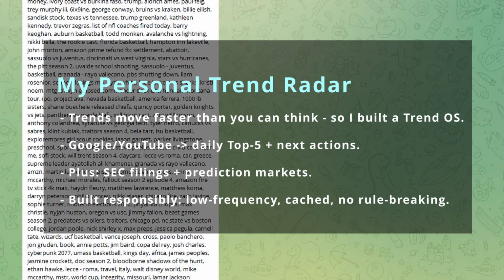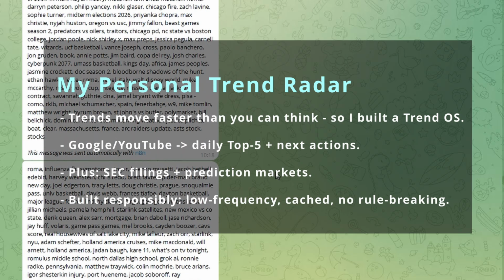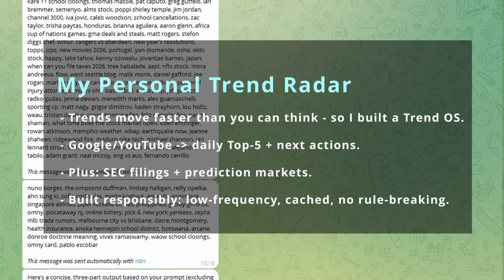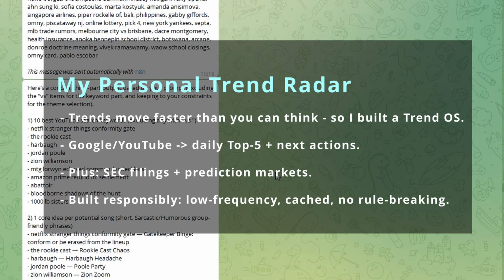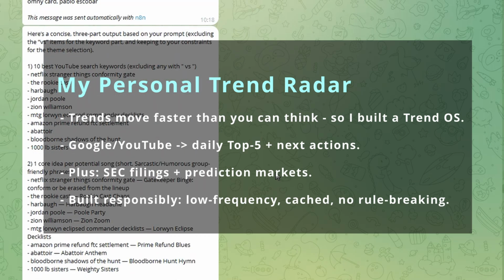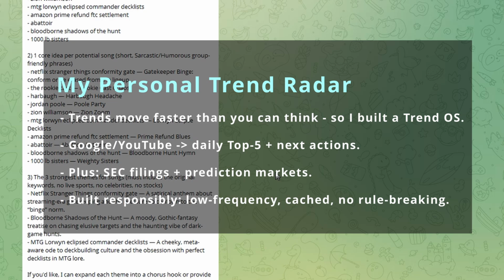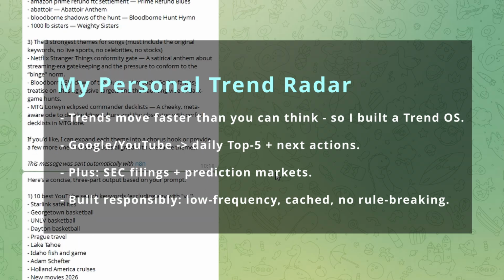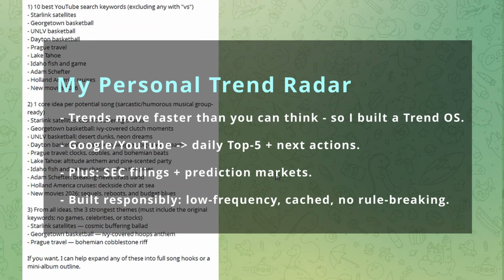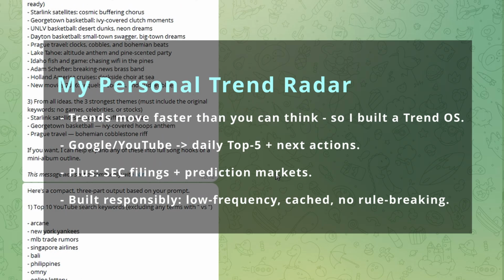When the world speeds up, your decision window shrinks. That's not philosophy, it's an operational problem. A few years ago, you could notice a trend, think about it for days, maybe weeks, then decide what to do. Today, a trend can go from nobody cares to everybody's obsessed and back to please stop before you finish a meeting. And AI is accelerating that cycle even more.